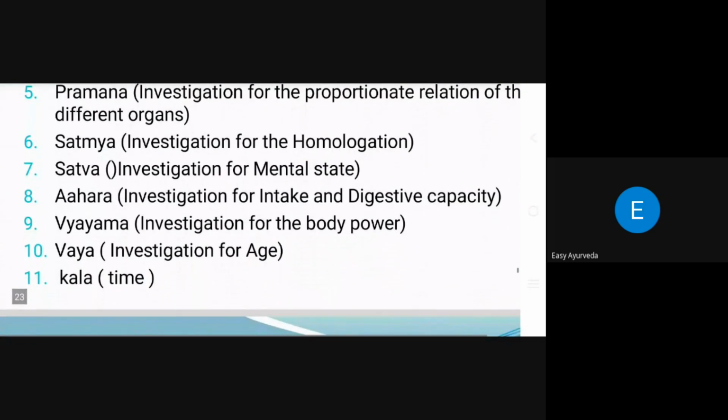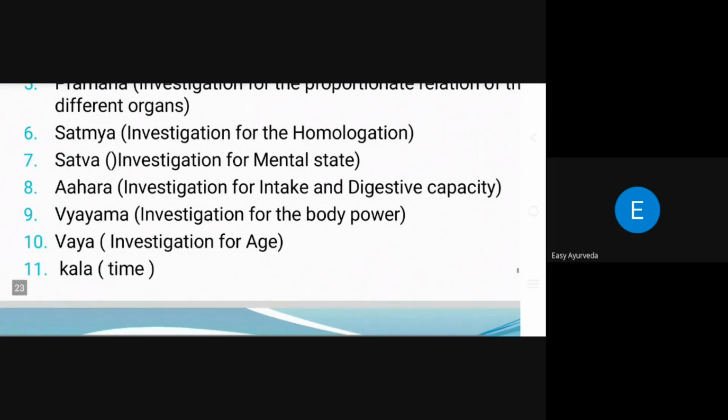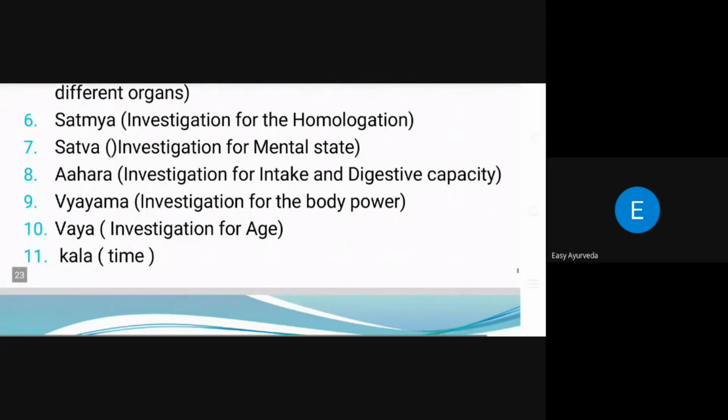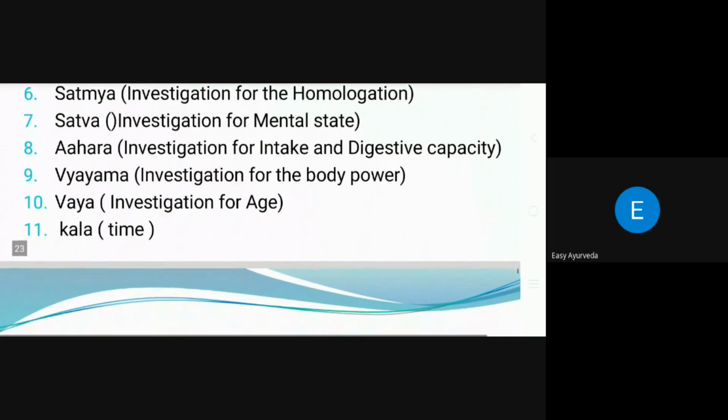If you understand this completely, we will be able to treat the patient properly. How were only these ten selected? If you think about how their research mind works, how they adopt all these things, and on that basis they treat the patients. In clinical research, we have to use all these Dashavida Parikshas.